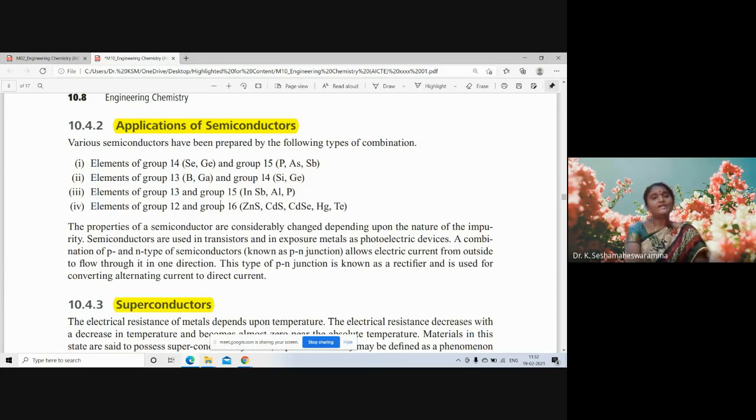All these various semiconductors nowadays we are preparing up to nanoscale, nano size, having a lot of importance as semiconductors, as transistors or photovoltaics or solar cells, solar photovoltaics or PN junction diodes, like that in various stages. Next we are going to superconductors.